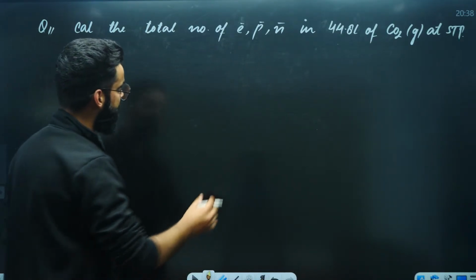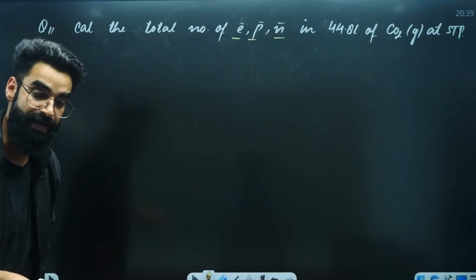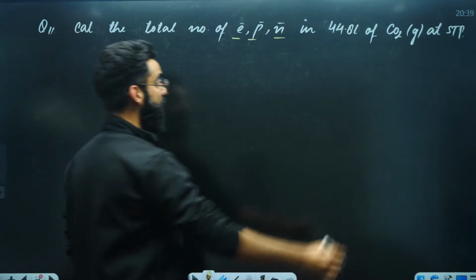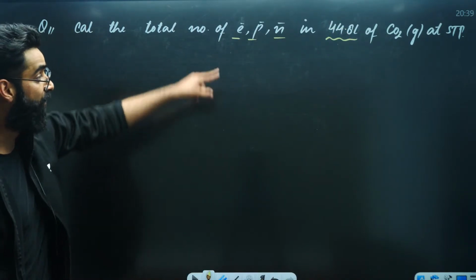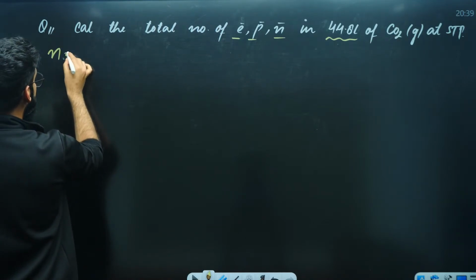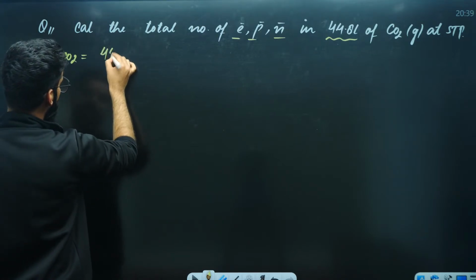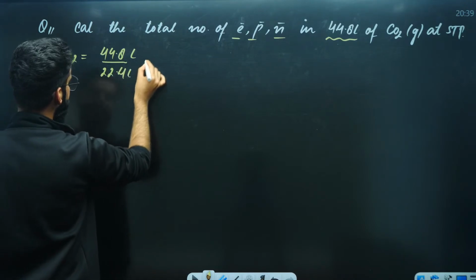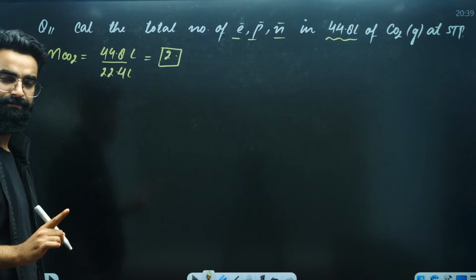First of all, have a look, what are we supposed to calculate? Electrons, protons, neutrons. So which diagram will I be using? The second diagram. In the second diagram, the first step is to convert the given quantity into moles. This is my given quantity, so convert volume into moles. My first step is to calculate the number of moles of carbon dioxide, which will be equal to the given volume of carbon dioxide in liters divided by 22.4 liters. The value comes out to be 2. So the first step is done.